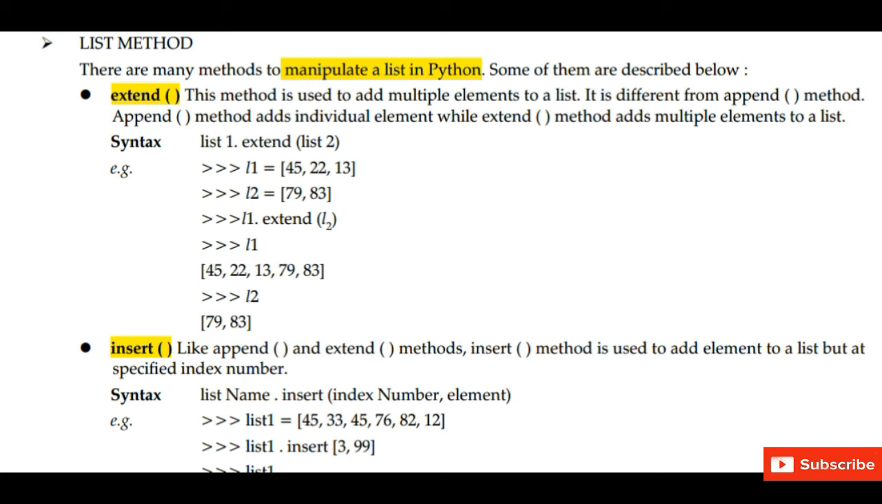So suppose we have taken a list that is L1 and we have taken another list that is L2, and now we have written command L1.extend, in the bracket we have written L2. So in the end we have added list L2, and now the list L1 contains L1 and the elements of L2 also. Next is insert. Like append and extend method, insert method is used to add elements in a list but at a specified index number.